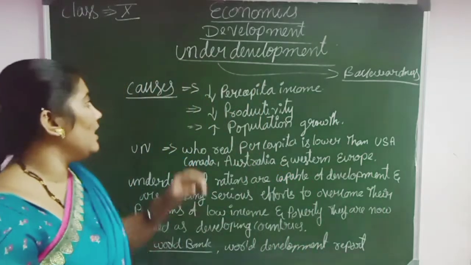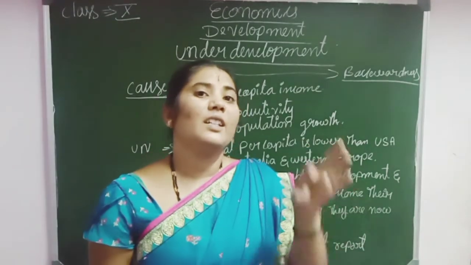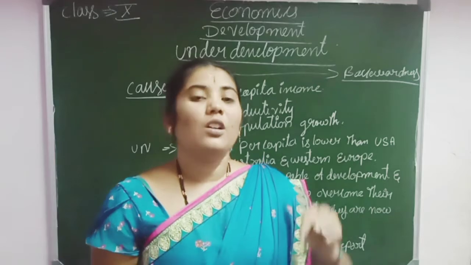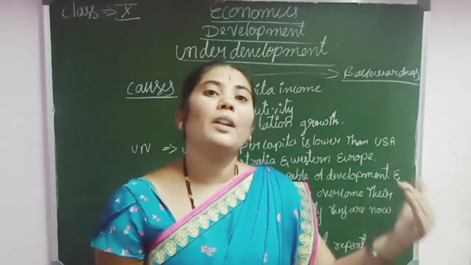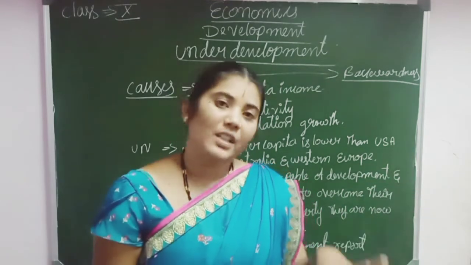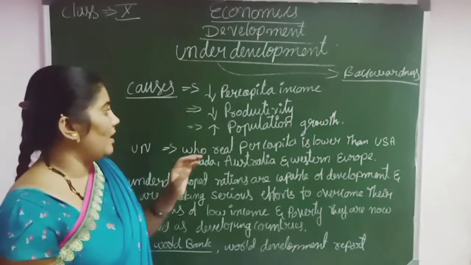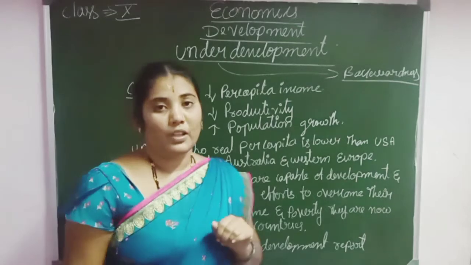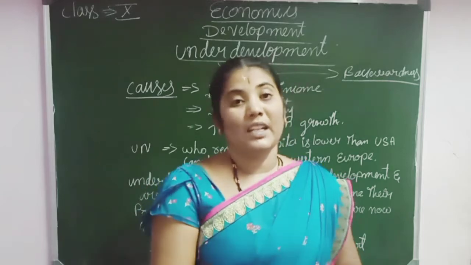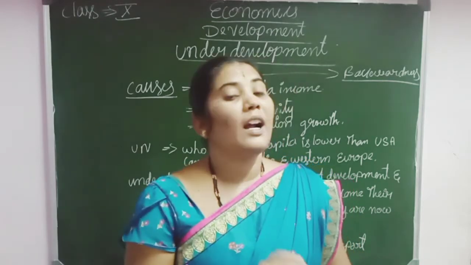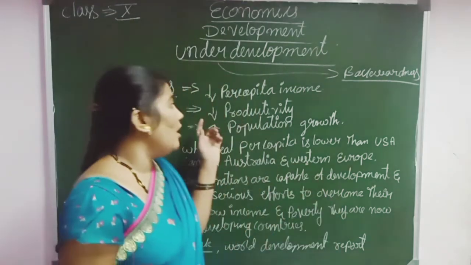The causes of underdevelopment: first, low per capita income. Low productivity leads to low per capita income. If there is no productivity, what happens? No employment opportunity, and per capita income decreases. So low per capita income is a cause of underdevelopment. Due to low productivity, there is no capital accumulation and very little capital investment, and the availability of natural resources is also very low. These are all causes of low productivity.